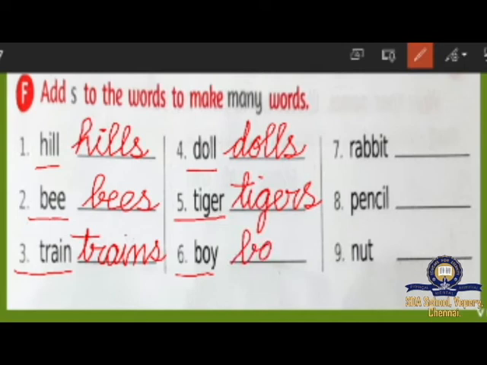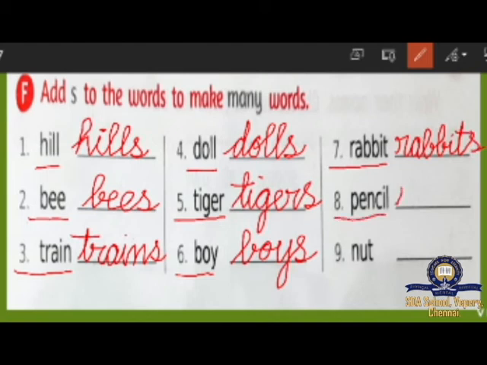And look at the sixth one. B-O-Y. Boy. B-O-Y-S. Boys. And look at the seventh one. R-A-B-B-I-T. Rabbit. R-A-B-B-I-T-S. Rabbits. And look at the eighth one. Pencil. P-E-N-C-I-L. Pencils. And look at the ninth one, N-U-T, nut,